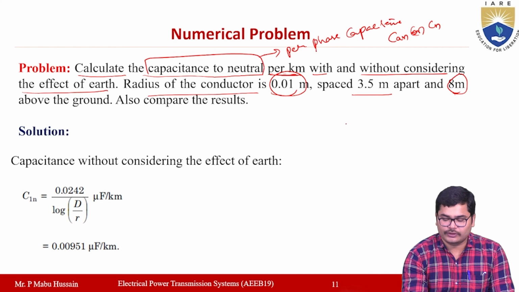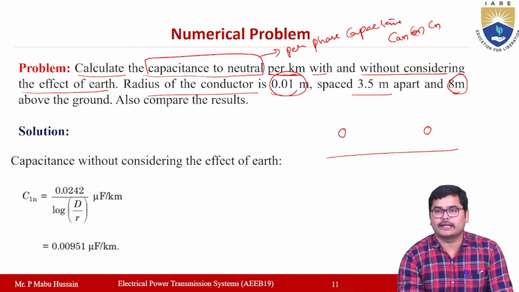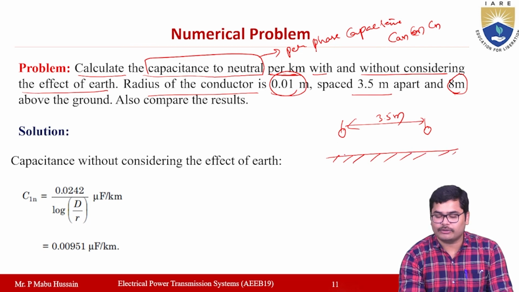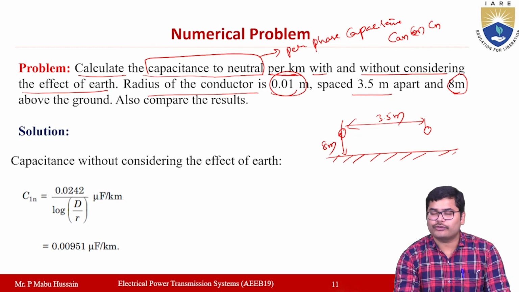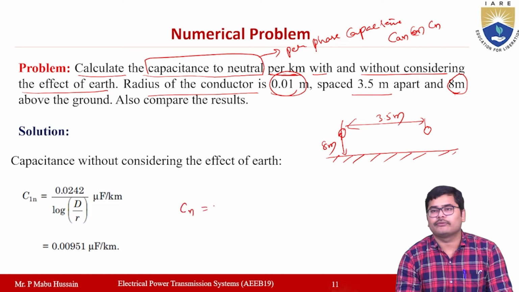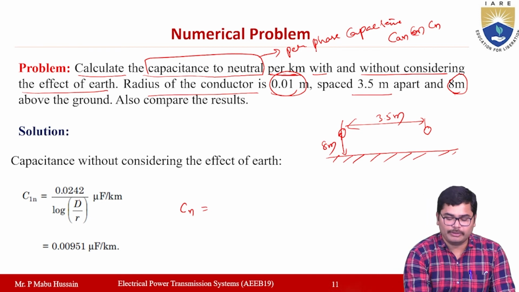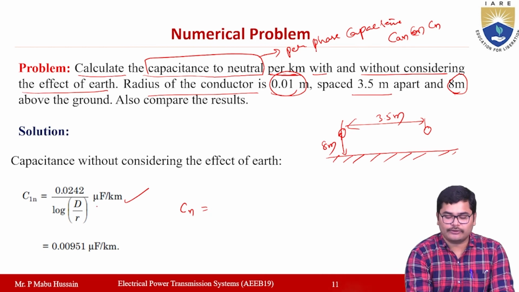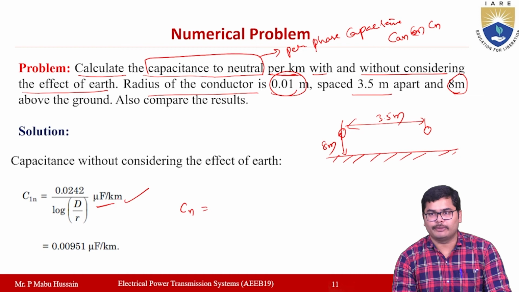If you take a single phase transmission line, you will have two conductors spaced 3.5 meters apart, and if this is the earth, then the distance from the ground will be 8 meters. Now if you are not considering the effect of earth, the per phase capacitance will be equal to 0.0242 by log d by r, in microfarad per kilometer.